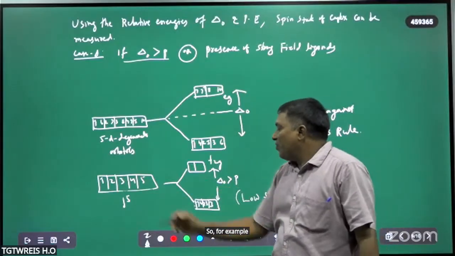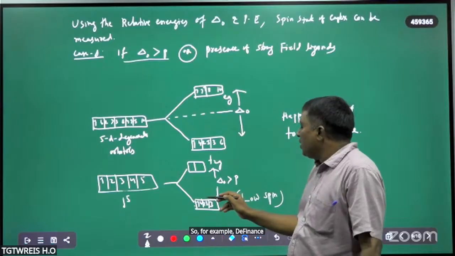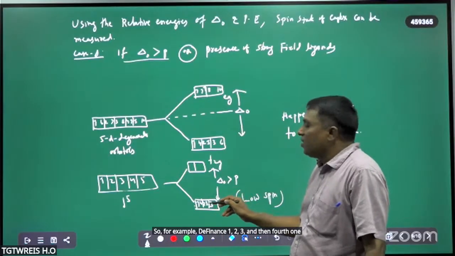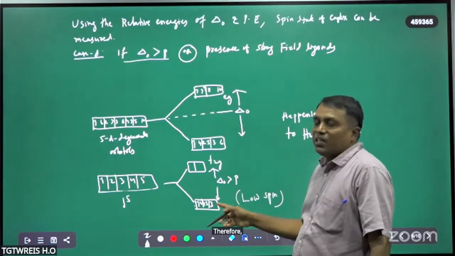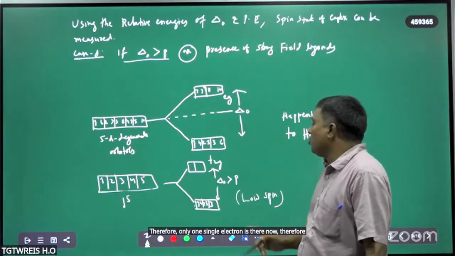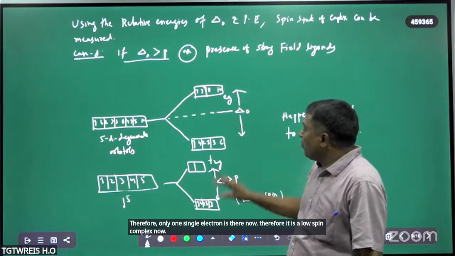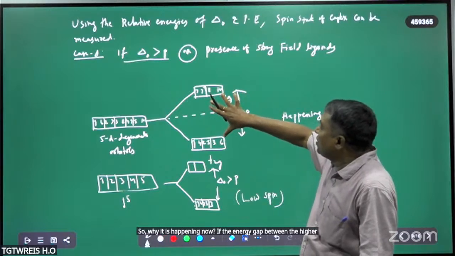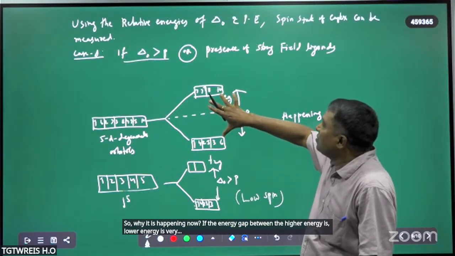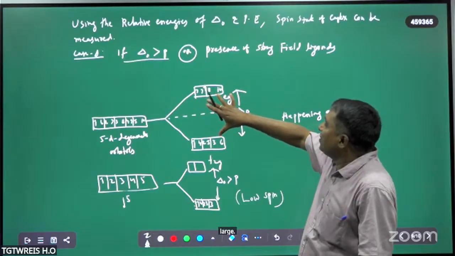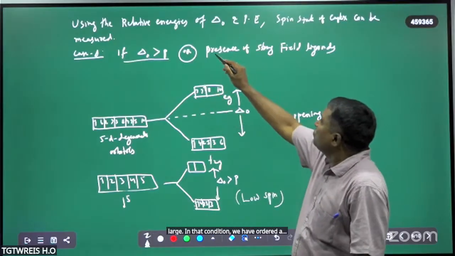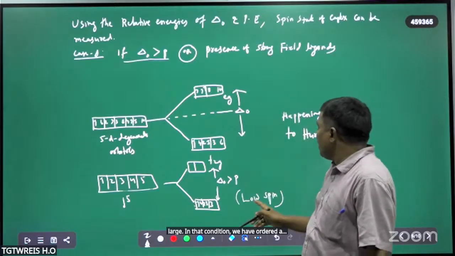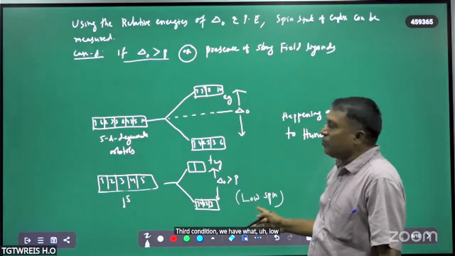For example, d5: 1, 2, 3, and then the fourth one in this only, the fifth one in this only. Therefore, only one single electron is there, so it is a low spin complex. Why is it happening? If the energy gap between the higher energy Eg and lower energy T2g is very large, low spin complex compounds are forming.